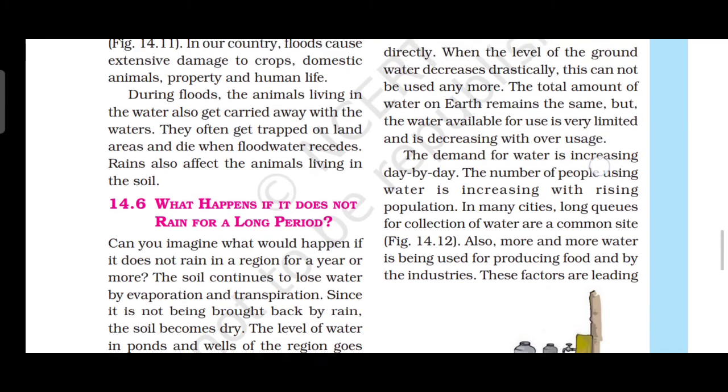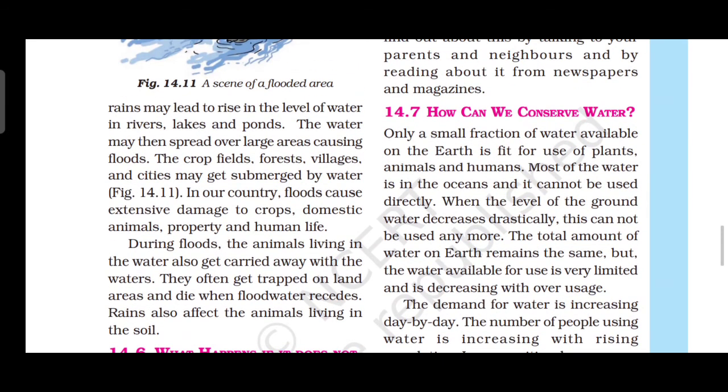Then how can we conserve water? Only a small fraction of available water on the earth is fit for use by plants, animals and humans. Most of the water is in the ocean and it cannot be used directly. When the level of the groundwater decreases drastically, it cannot be used anywhere.